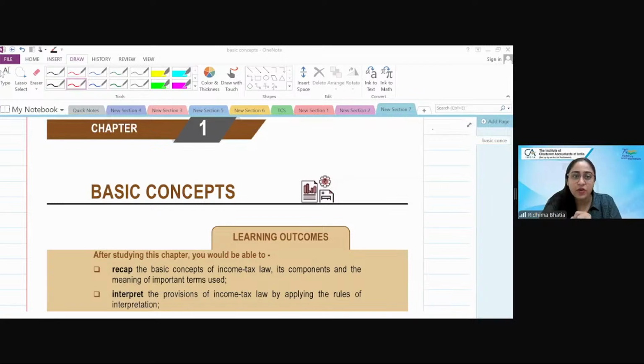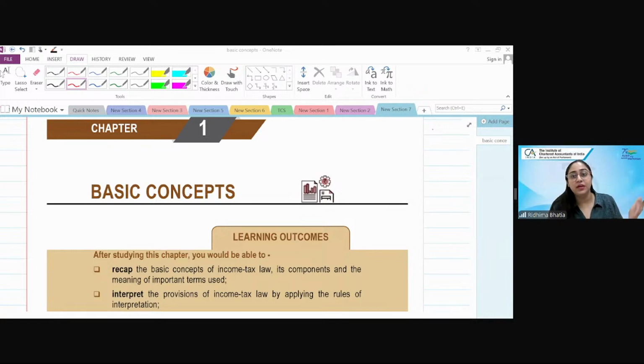You write it properly, the language is written properly, and then it is there in your daily life also. You know why direct tax people love it or do not love it? There is one such difference: when they're able to relate it to the subject, when they're able to understand the subject and relate it with their daily practices and daily understanding, they love direct tax. But when they think that direct tax is just a volume, nothing else, they tend to have that fear. So I'll try that you do not have that fear of direct tax at all.